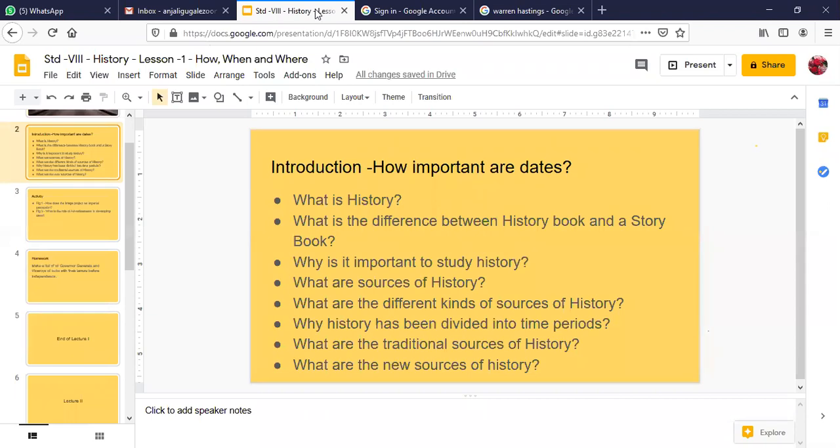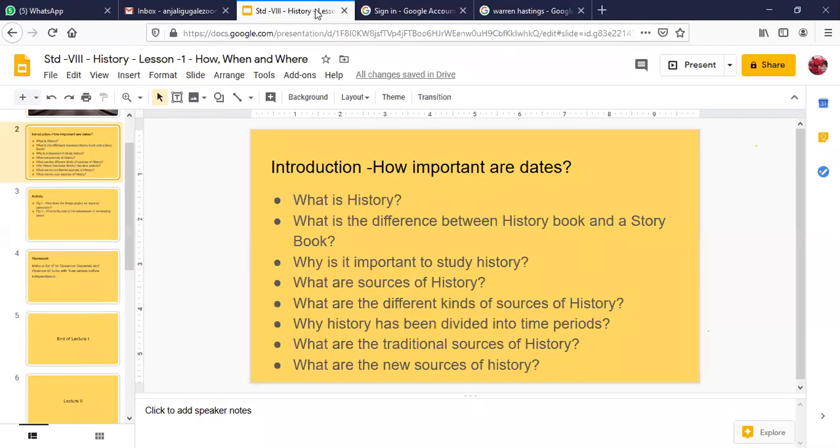History books are not fiction, they are non-fiction, because they are a kind of chronogram, and they have certain important dates of events, or these important dates are associated with the rule of various important kings and their kingdoms and what they did. So this is how we know what a history book is all about.